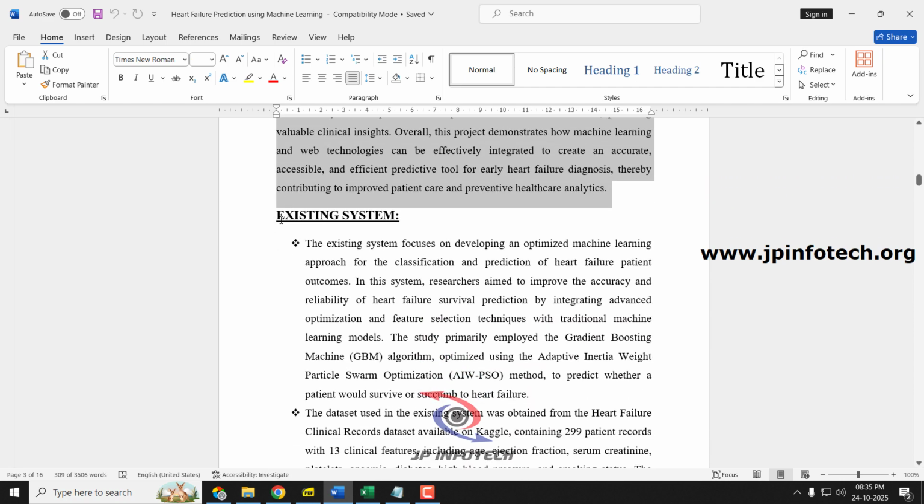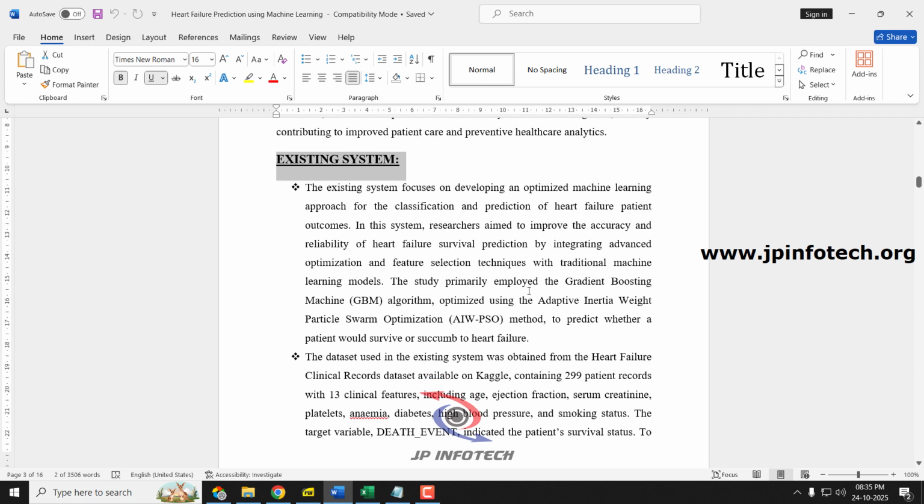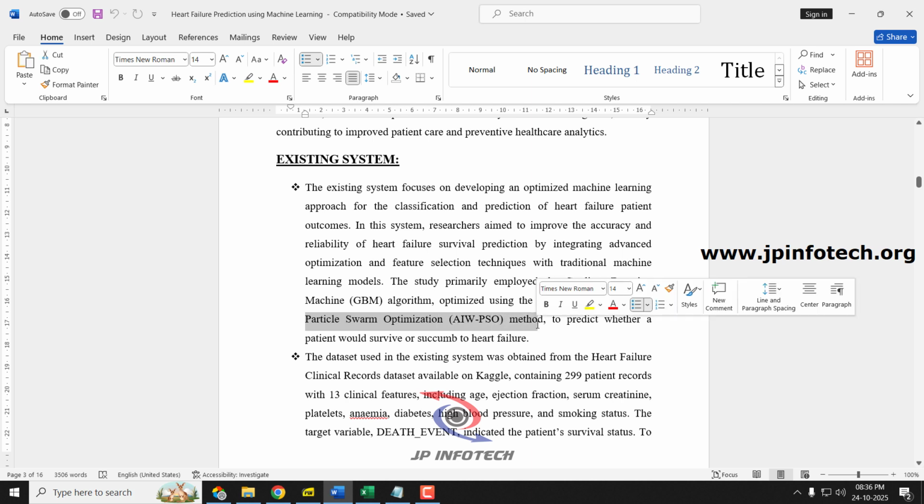Coming to the existing system, as mentioned, we are going to consider the base paper as the existing one. In the base paper of the existing system, they developed an optimized machine learning approach for classification and prediction of heart failure patient outcomes. They employed mainly the GBM, gradient boosting machine algorithm, optimized with the adaptive inertia weight particle swarm optimization, AIWPSO, method to predict whether the patient will survive the heart failure or not.